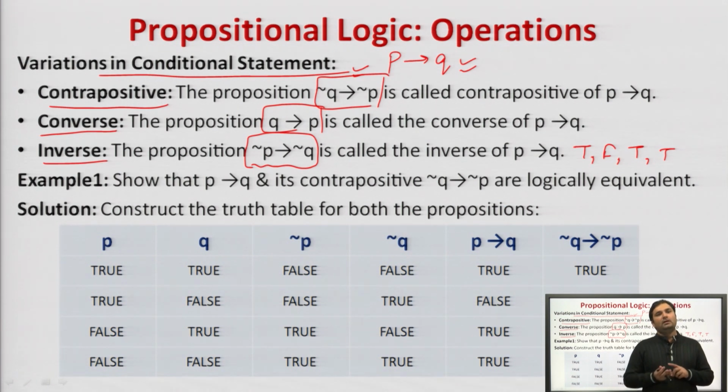One is inverse, another is converse and third one is contrapositive. Inverse means if P implies Q, then negation of P implies negation of Q. Converse, if P implies Q, then Q implies P. Contrapositive, if P implies Q, then negation of Q implies negation of P.